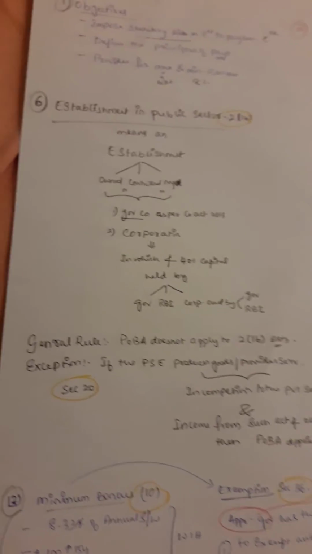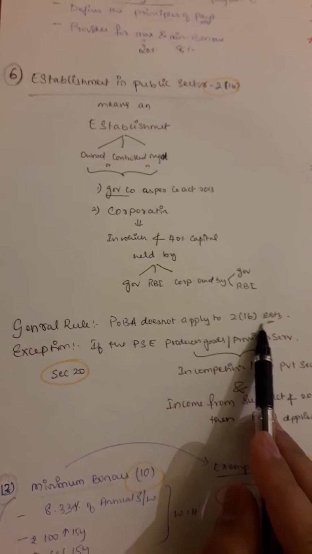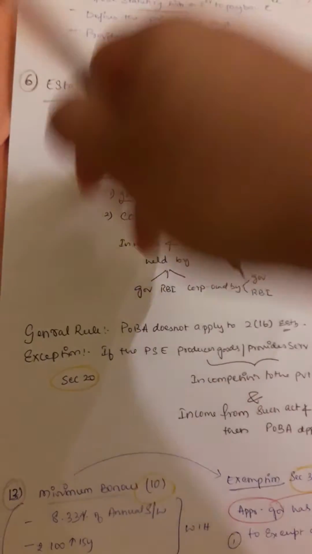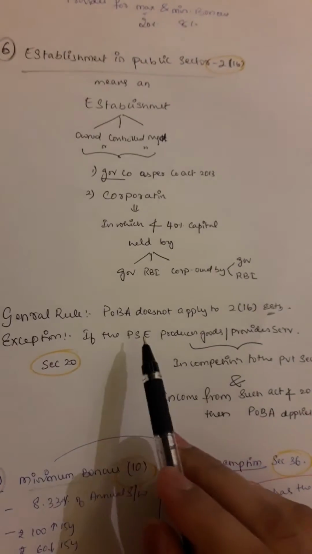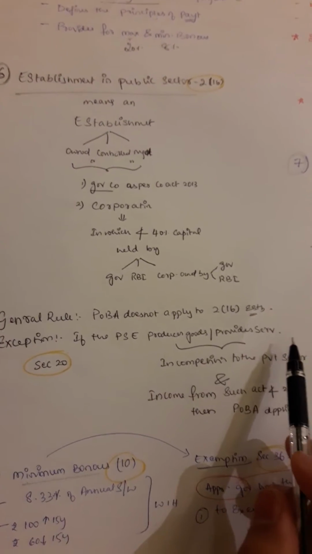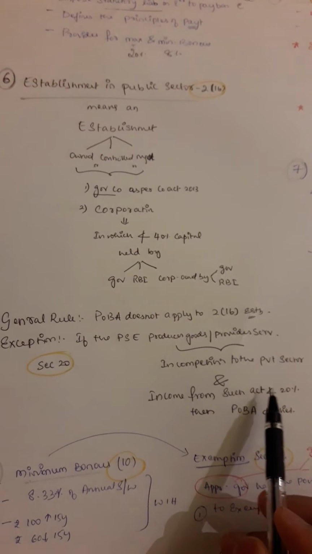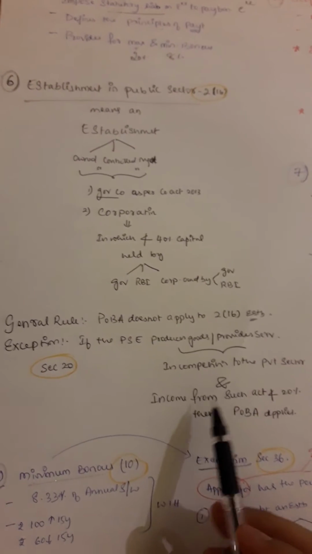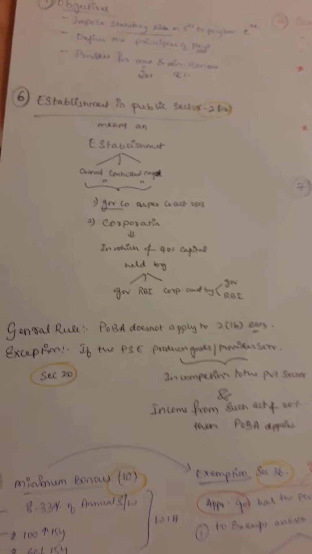Now there's this general rule. What does the general rule tell? The Payment of Bonus Act does not apply to section 2(16) people. So for all who come here, it does not apply. But there is this exception. If the public sector establishment produces goods or provides services in competition to the private sector, and income from such activity is not less than 20%, then the Payment of Bonus Act applies.